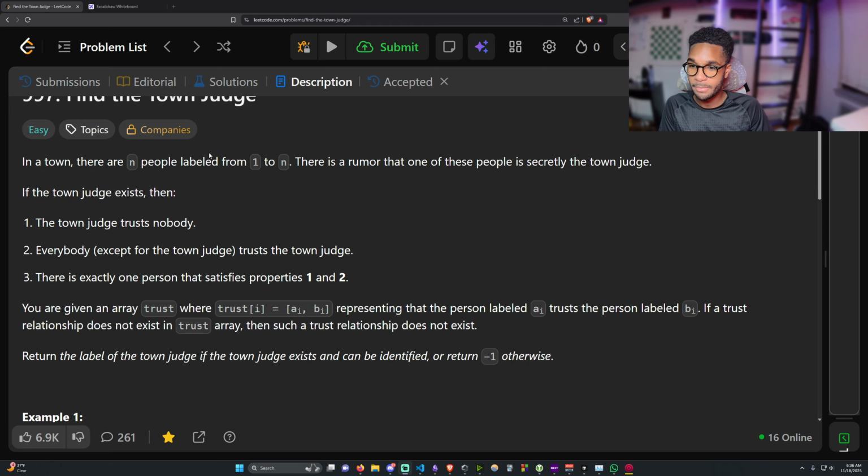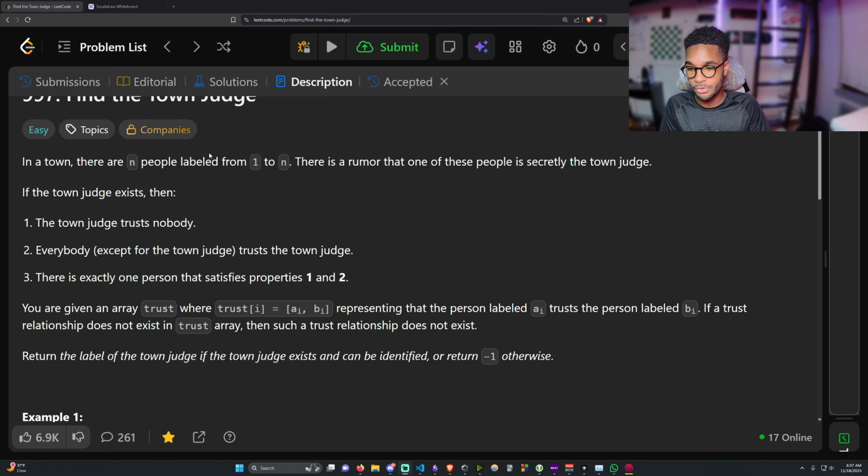In a town, there are n people who live from 1 to n. There is a rumor that one of these people is secretly the town judge. If the town judge exists, then 1, the town judge trusts nobody. 2, everyone in the town trusts the town judge except the town judge. And 3, there's exactly one person that satisfies properties 1 and 2.